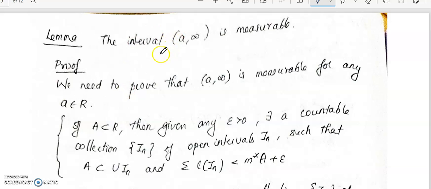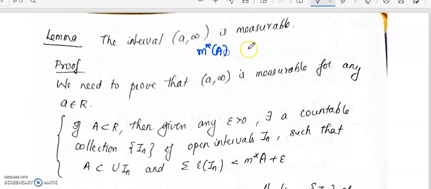Class, let us first start with the lemma. The lemma states that the open interval a to infinity is measurable. So we need to prove that a to infinity is measurable. We need to show the condition.